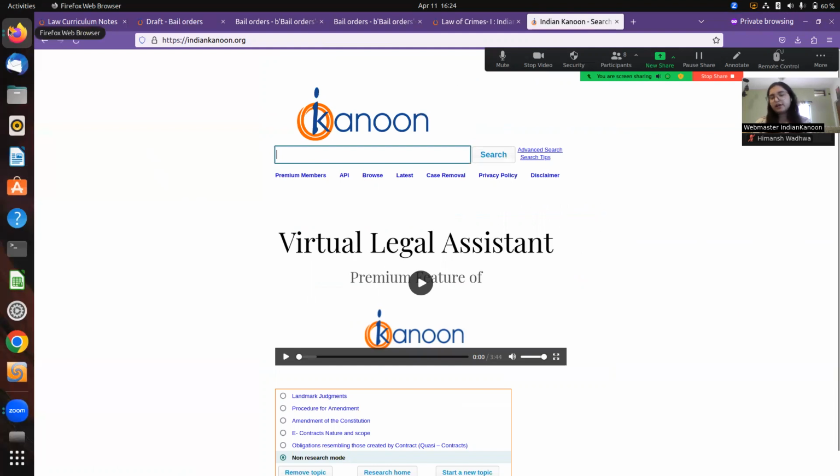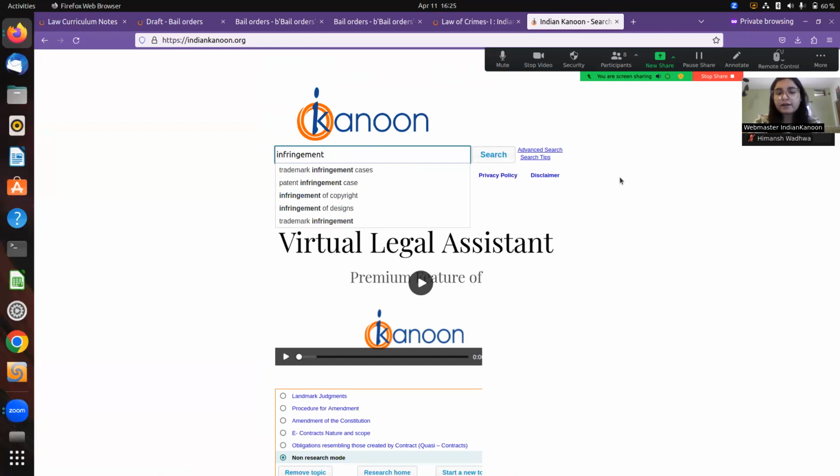Query alert service is a service wherein a user can set up any number of queries, which are phrases that are used in courts. Every time their query is discussed in a court order, a judgment or even a law, the user receives a mail giving them an alert on that particular query. So, for example, right now we can take an example of infringement of copyright. Again, there can be n number of examples.